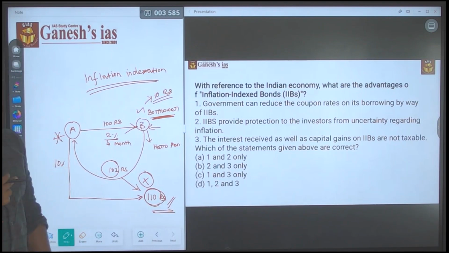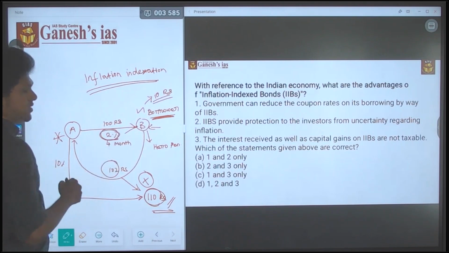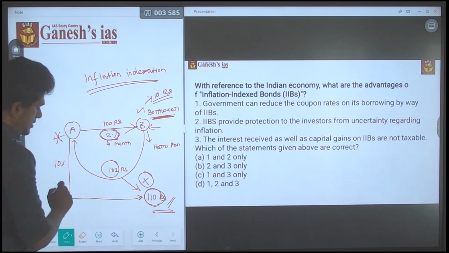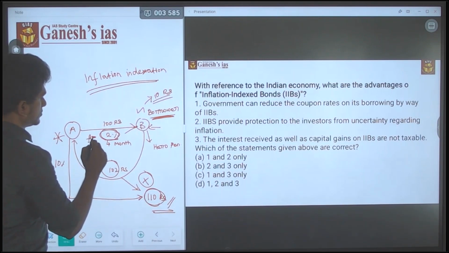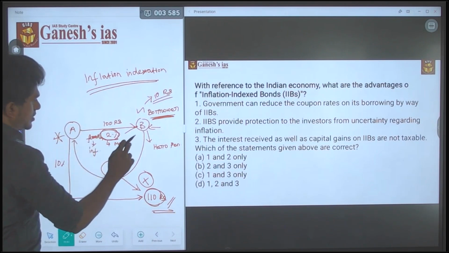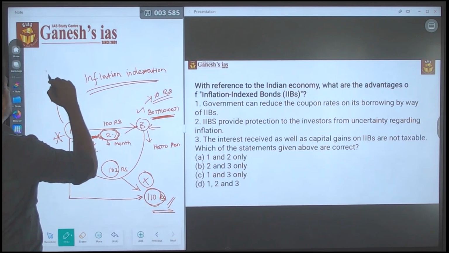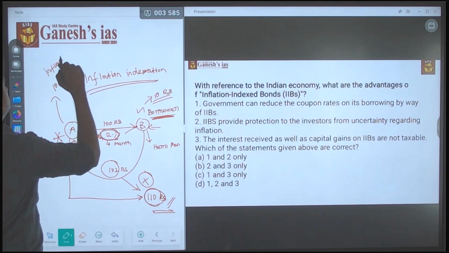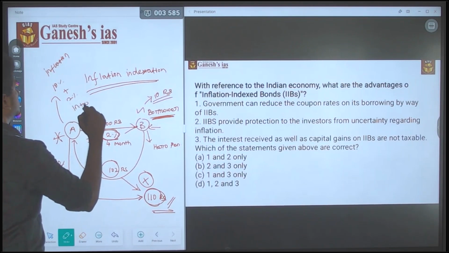What inflation indexation will do is this: the interest rate is not a fixed thing in the inflation indexed market. If there is a 10% inflation in the market, the interest rate will be in a floating form connected to the inflation, which means the interest he needs to pay after 4 months will be 10% of inflation plus 2% as interest rate.